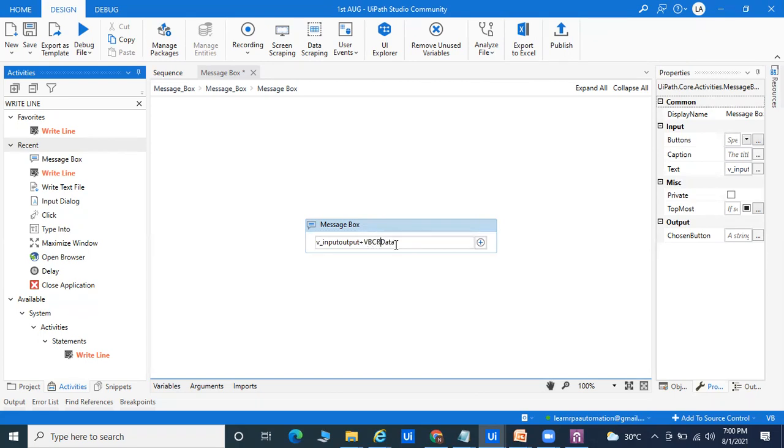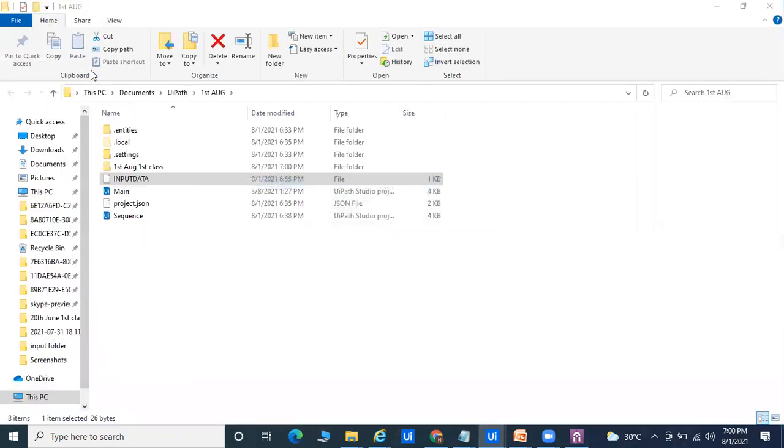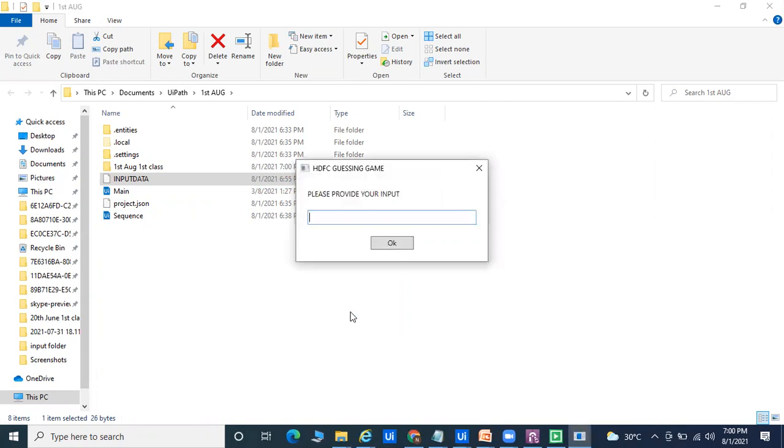Here I'm using one code that is called VBCR, or you can use Environment.NewLine, for displaying output on the next line. That is for a new line. Then you are able to show things on the next line. So what I have done is make the changes. If you want to display something through Write Line, there you can pass the text.